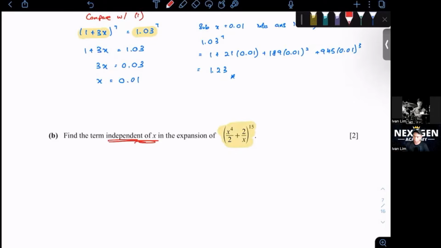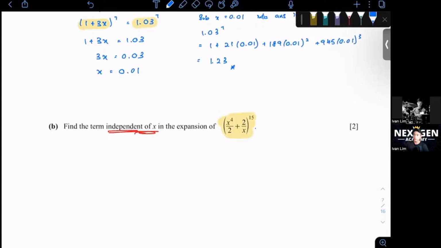So now what we want to think is how you can actually make x to the power of 0. Right? Because you're strong right now and you don't need your x anymore. Pretty simple. We got to use binomial expansion where it's a to the power of something, then times b to the power of something. The two powers should sum up to n, which here is 15. This is what you need to do. You don't have to do a very, very long working. It's just a 2-mark question.